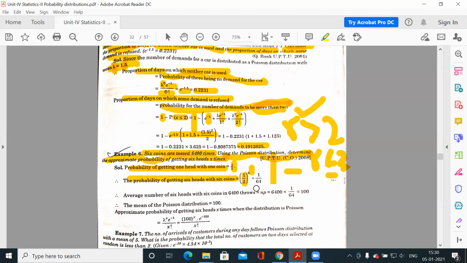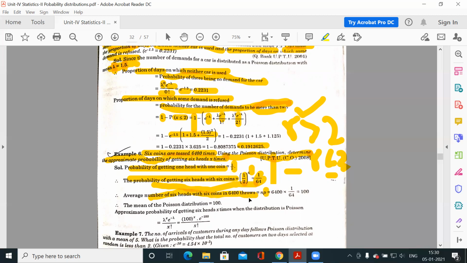Because these are independent events, you multiply all the probabilities: on the first coin, into the second coin, into the third coin, similarly up to the sixth coin. So it is 1 by 64. Now you know the probability of getting 6 heads with 6 coins in one experiment, in one trial. Now the average number of times of getting 6 heads in 6400 throws: what is the average?